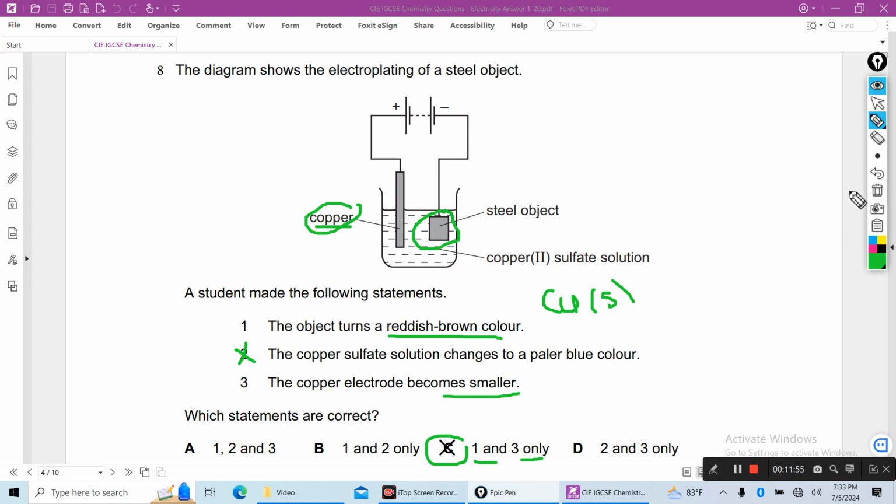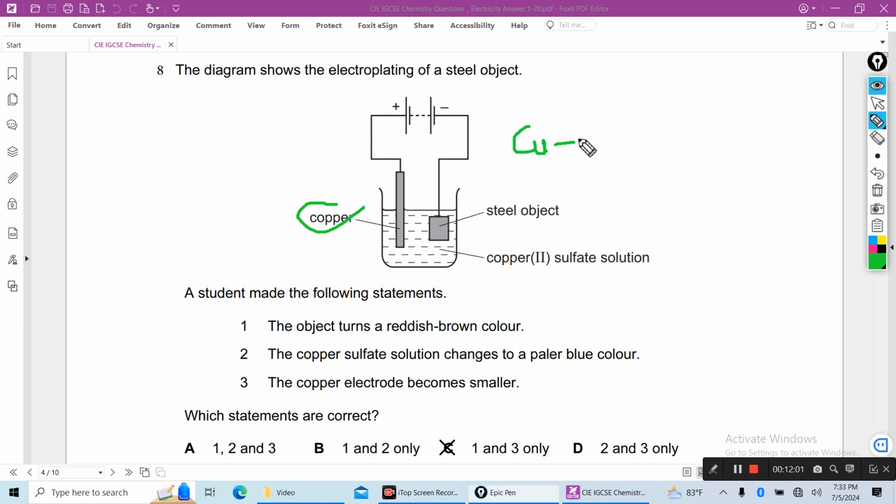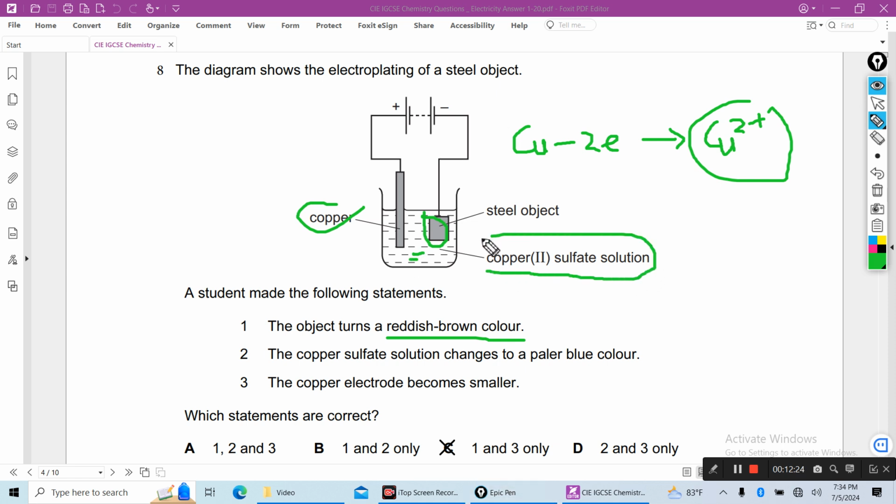1 and 3 only. This copper will lose electrons, oxidizing to produce copper ion. This copper ion will deposit on the surface of the steel object. So the color will be reddish brown, but the solution, as the copper sulfate ion, remains the same. So the copper sulfate solution changing to a paler blue color is wrong. 1 and 3 is the right answer. That means C is the correct answer.